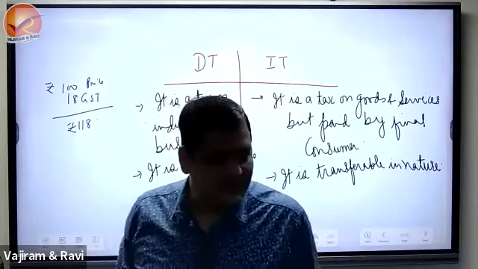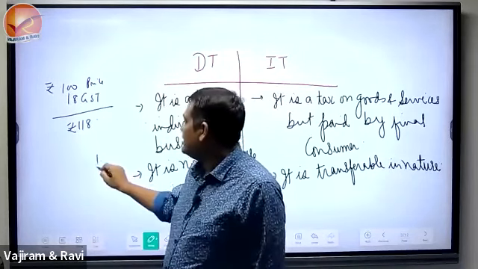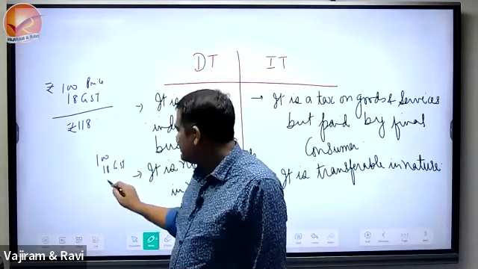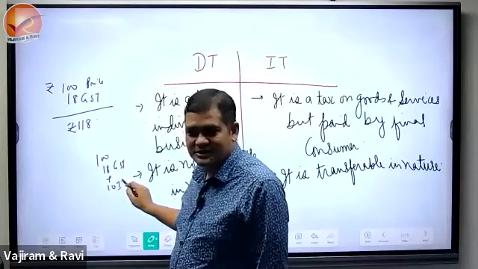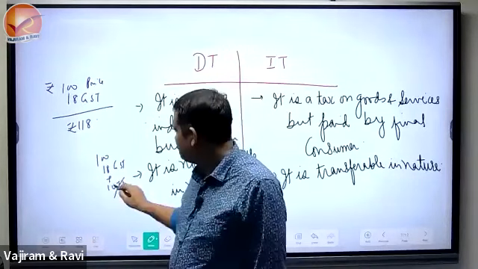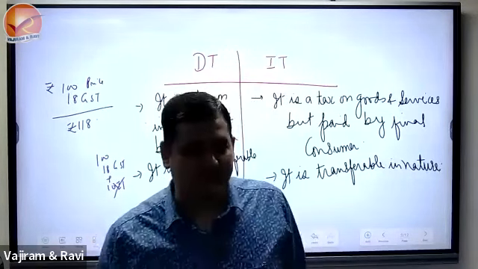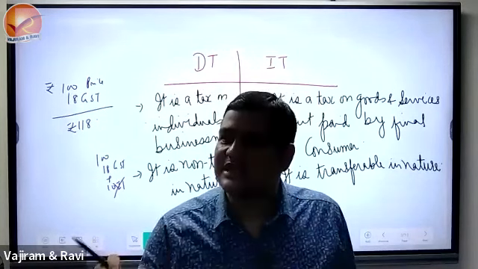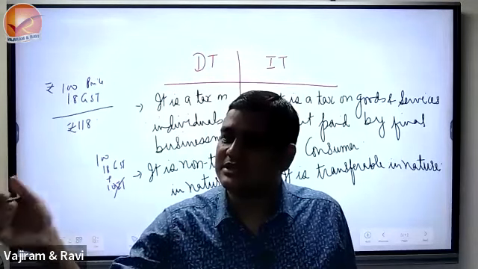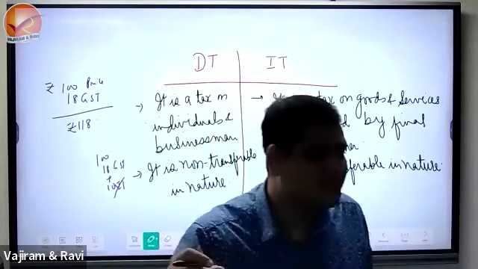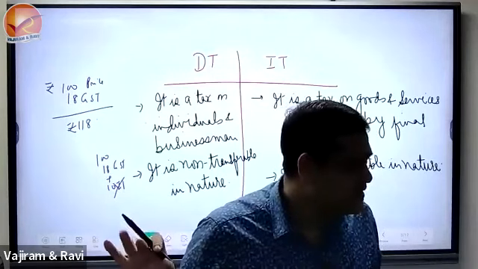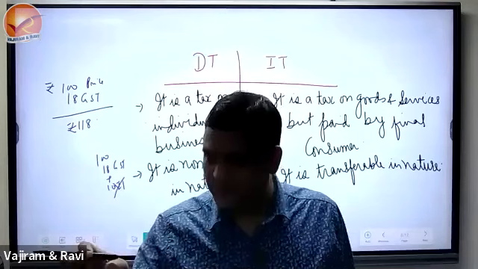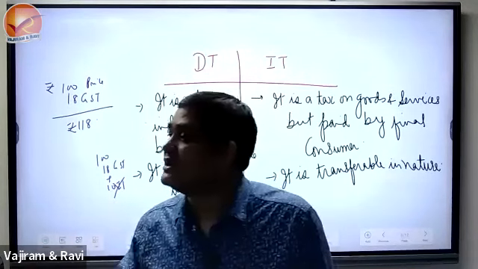But can we say that he has written 100 rupees plus 18% GST, indirect tax, and 10 rupees income tax, written somewhere? He cannot transfer it to the people. He will have to pay. Can anywhere you see price plus GST plus my income tax? Is it written anywhere? Non-transferable. You will have to pay. GST, a form of indirect tax, the final consumer will pay.